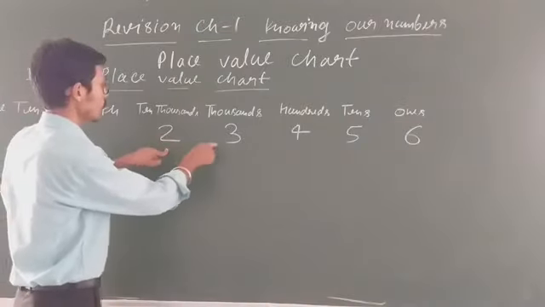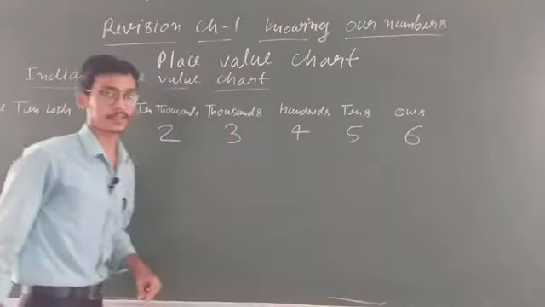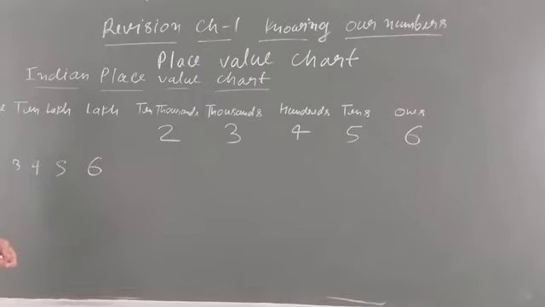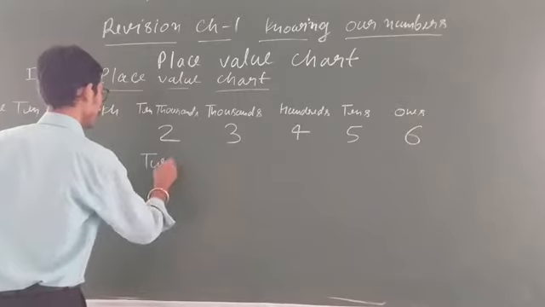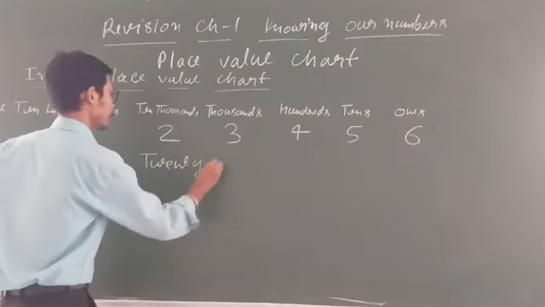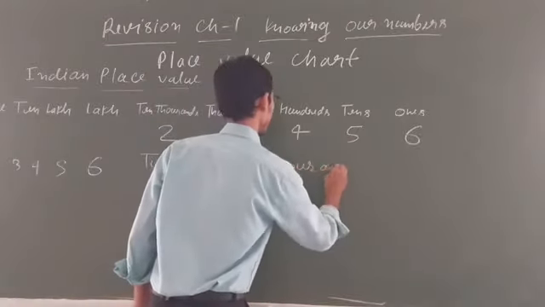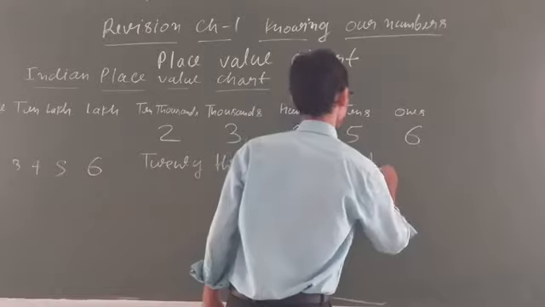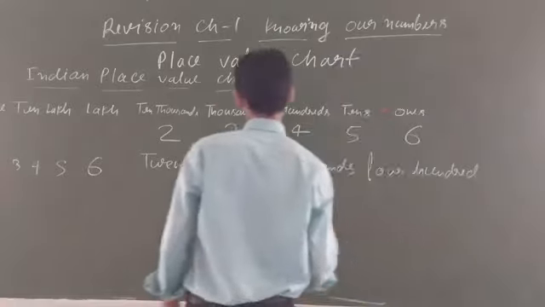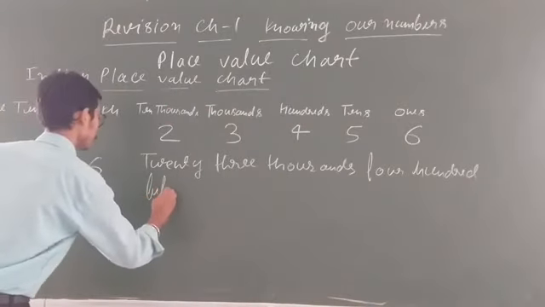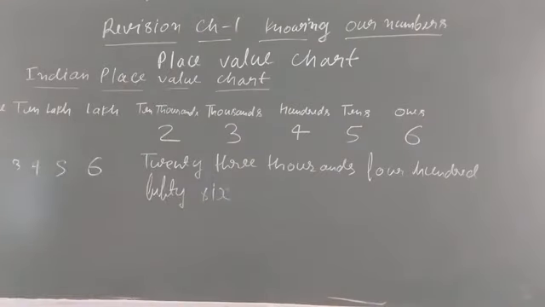Similarly, this is 23,456. Clear? So if you have to write it in statement form, you can write it like this.